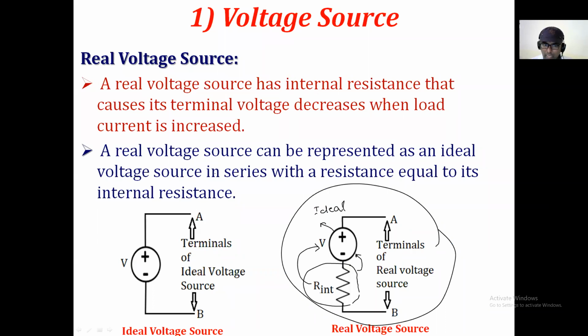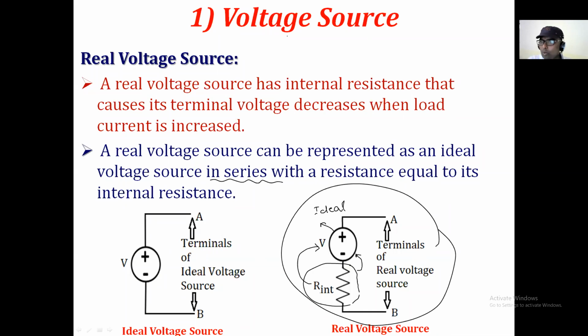So what you have to represent, you have to represent these things. The real voltage source has a finite value of internal resistance and it can be represented in series with that voltage source. फक्त ही एक लाइन तुम्हाला लक्षात ठेवायची.